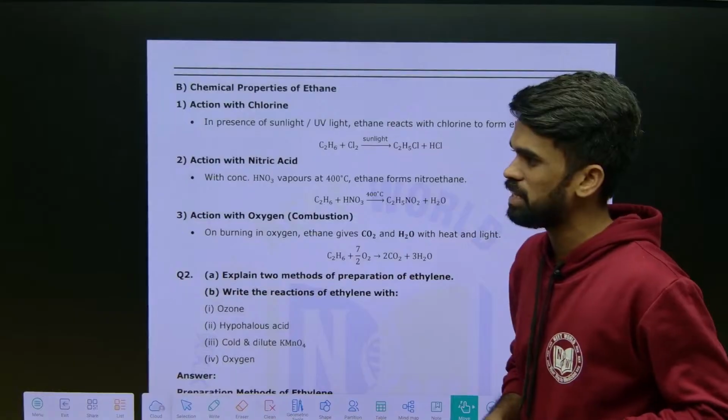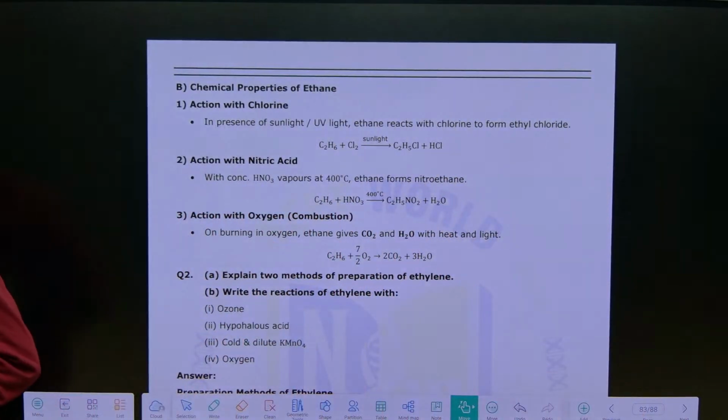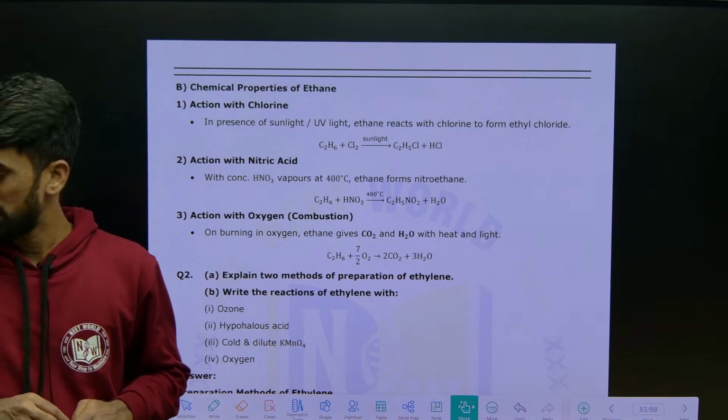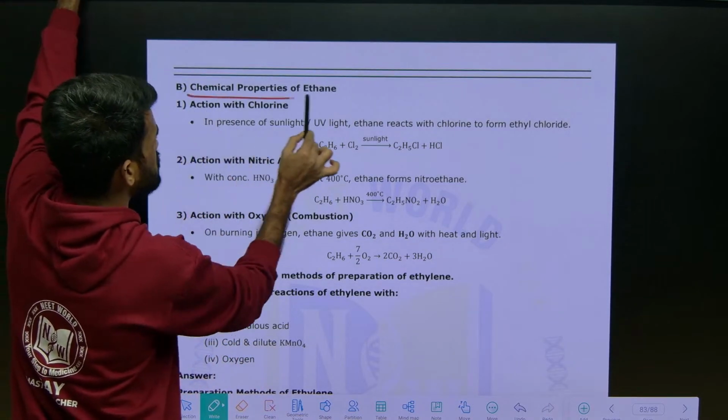Next, the second B question is about the chemical properties of ethane. First they are asking preparation methods, then they are asking chemical properties. Now how do you write the chemical properties? Tell me what chemical properties it has. Just look at these chemical properties of ethane.